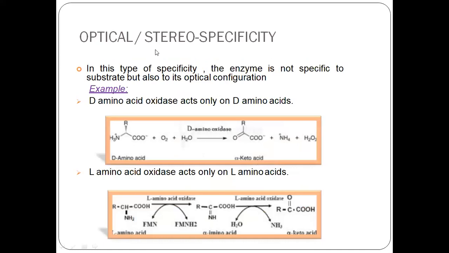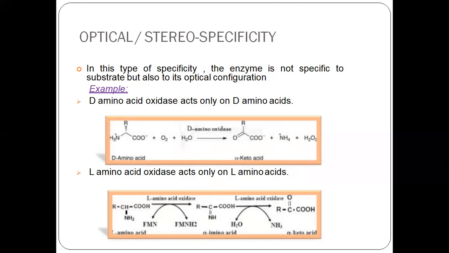And optical and stereo specificity. These are very highly specific. Even if the structure is the same, if the substrate has two configurations, R and S, the enzyme can recognize only one type of configuration. It is that highly specific.